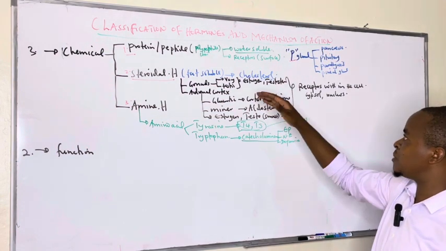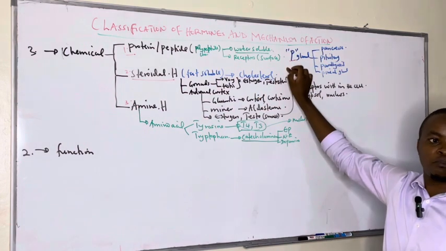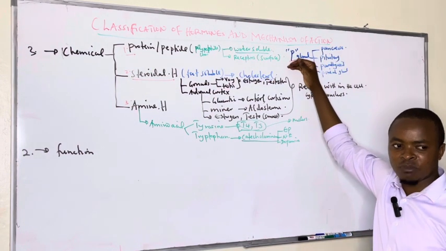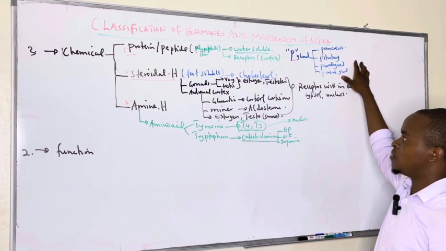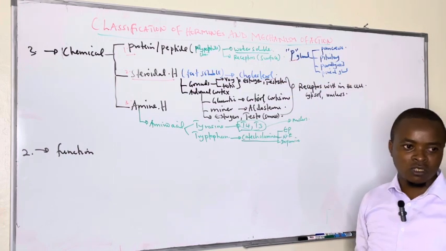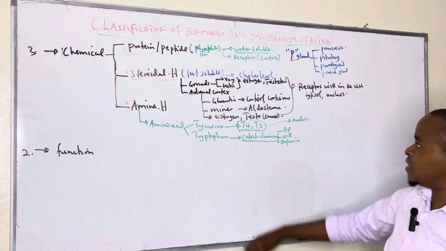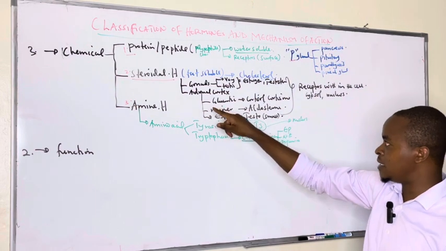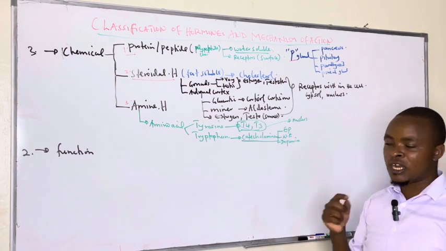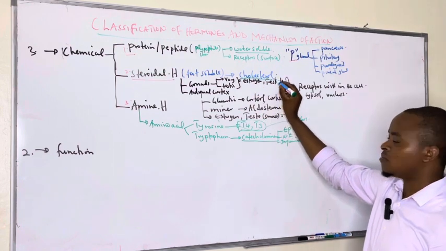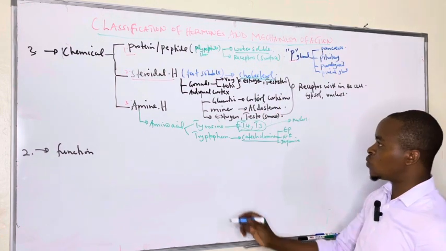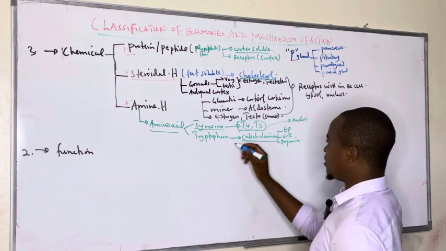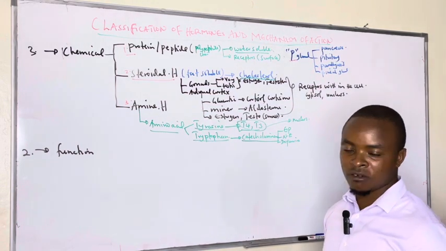Don't forget that proteins are produced by glands that begin with P, so whenever a gland begins with P, it produces protein hormones. We have said they are water soluble, therefore they have receptors on the cell surface. Steroidal hormones, being fat soluble, have their receptors within the cell, and they are found in the gonads and adrenal cortex. Not forgetting that they are derived from cholesterol, which is very important. Then amine hormones are derived from amino acids: tyrosine is for T4 and T3, and tryptophan is for catecholamines.